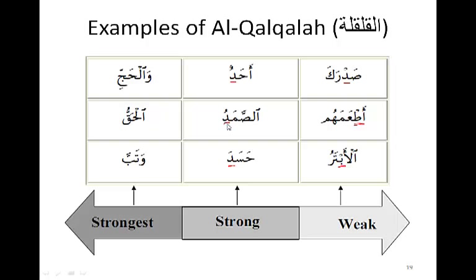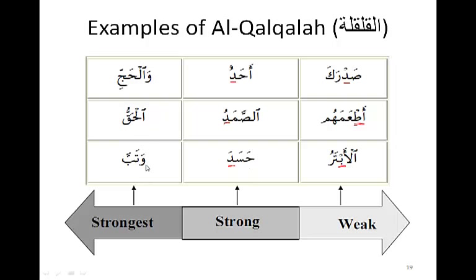So it becomes a silent letter, just because we stop at that word. We treat it as if it was a harf sakin. So here we would do ahad, or as-samad, or hasad. You can tell that here the pronunciation of the qalqalah is a little stronger than when the letter of qalqalah is in the middle of the word.